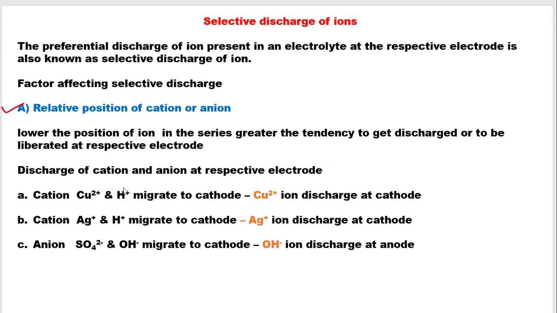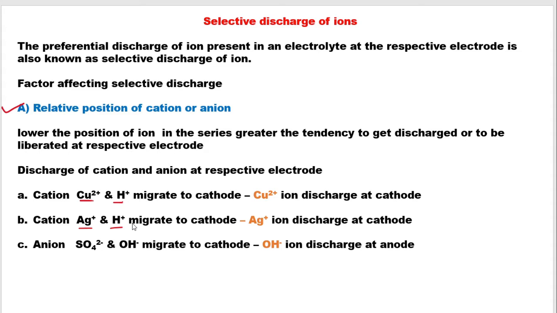Suppose you have two cations, copper and H+. Since copper is placed below hydrogen, it will get discharged at the cathode rather than the hydrogen ion. Similarly, if you have silver ion and hydrogen ion, silver will get discharged at the cathode because it is placed below hydrogen in the electrochemical series.